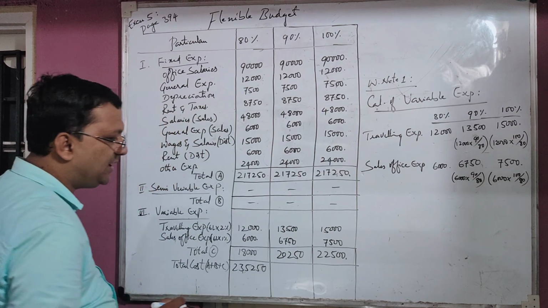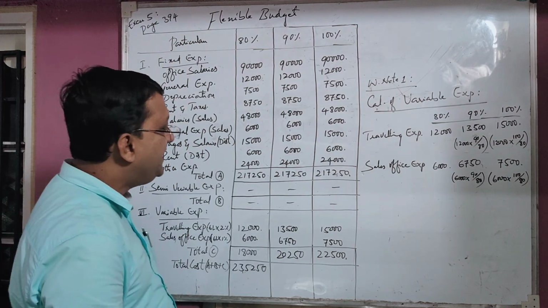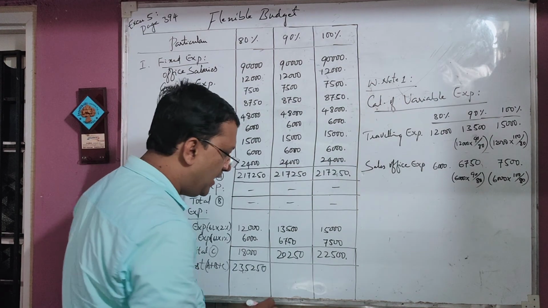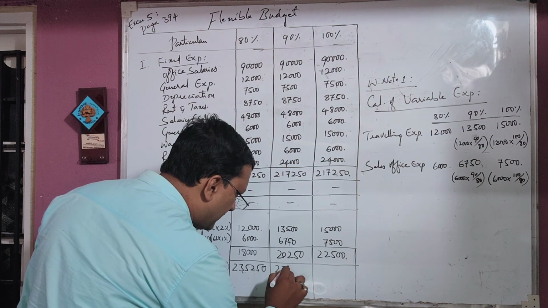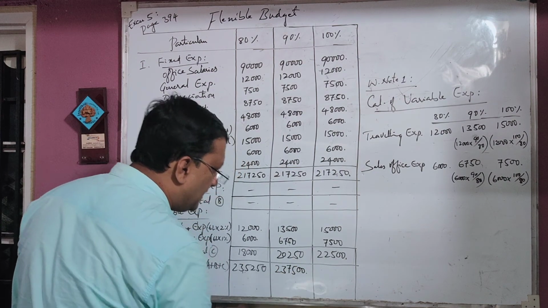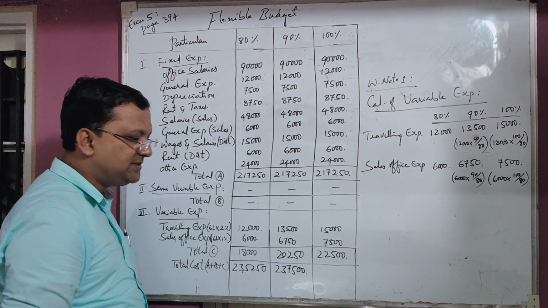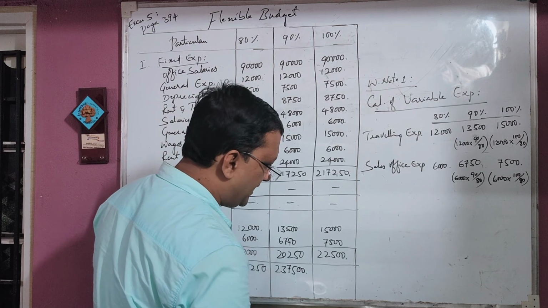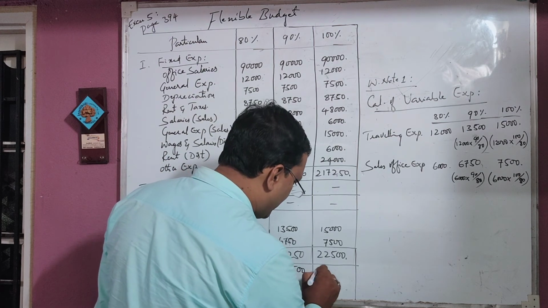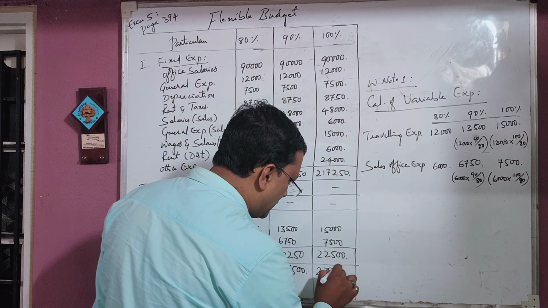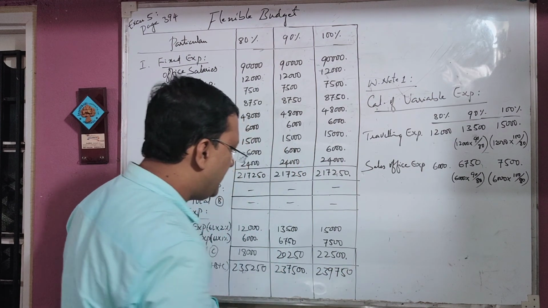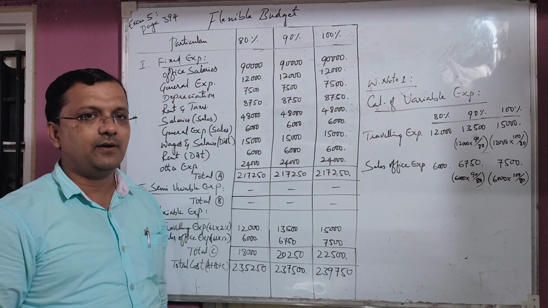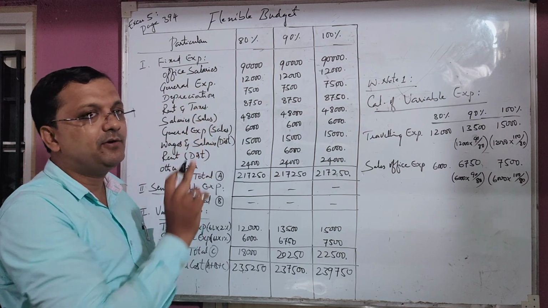2,35,250. Then the first total. Second, the total of the 90 percentage column: 2,17,250 plus 20,250 is 2,37,500. The last one is 2,17,250 plus 22,500. Then it comes to rupees 2,39,750.